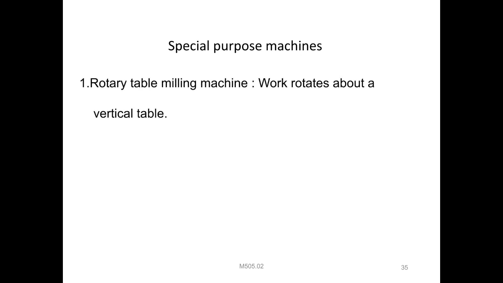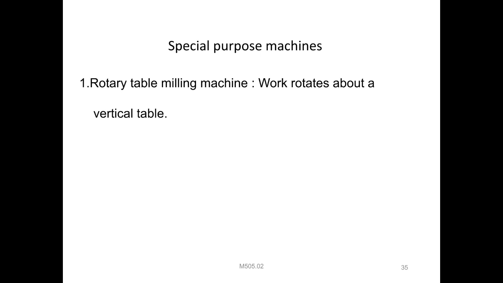You can observe special purpose machines. Again we use the rotary milling machine, where the workpieces rotate about a vertical table, so a vertical table is provided. Next is the planetary mill, for milling external or internal threads of different pitches. Internal and external threads can both be produced with a planetary milling machine. With the threads, each and every pitch is provided. So how do you define pitch?